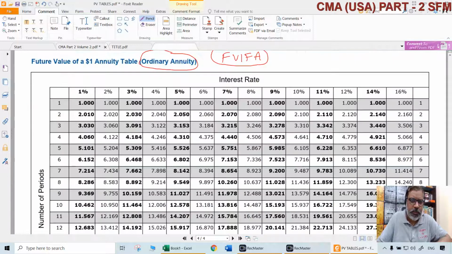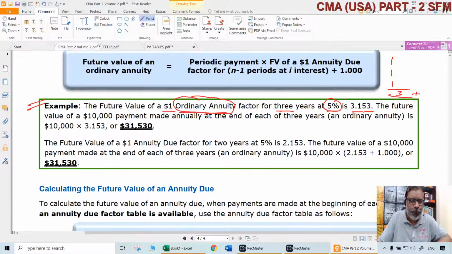5%, 3 years. That should go. So 5%, then 3 years. Where is that here? That's it. 3.153 is the future value interest factor annuity.